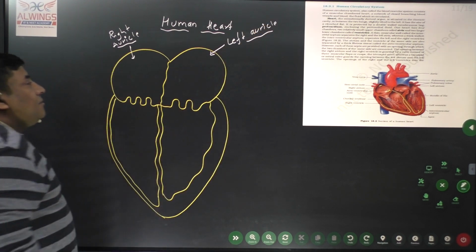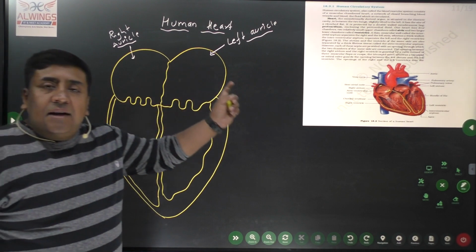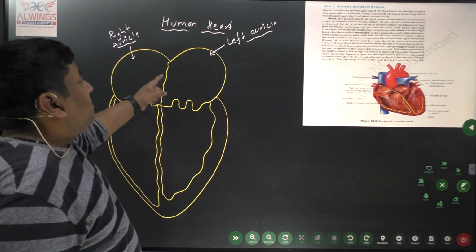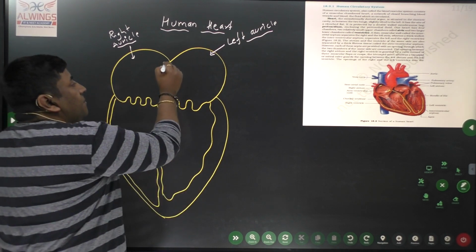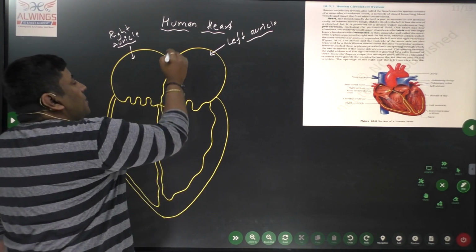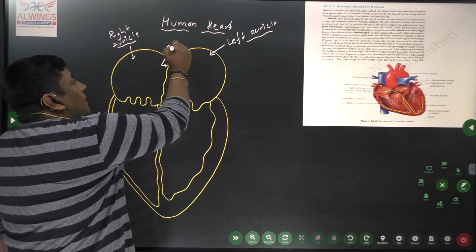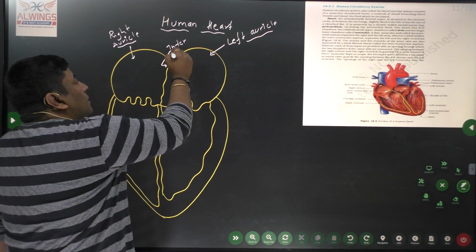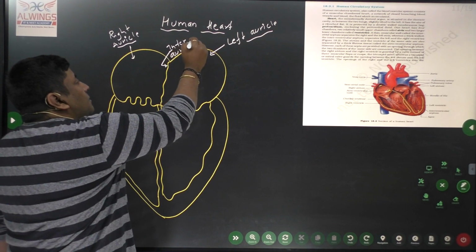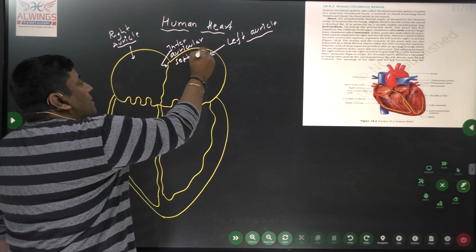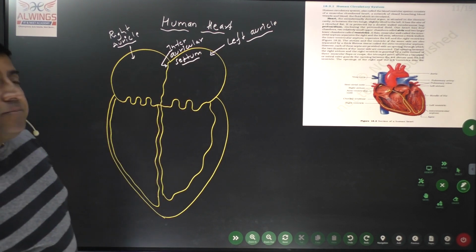As we have two auricles, right and left, there is one membrane to separate them. What is the name of that membrane? It is called the interauricular septum.